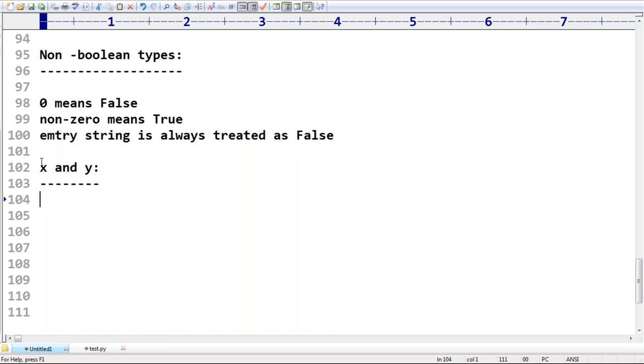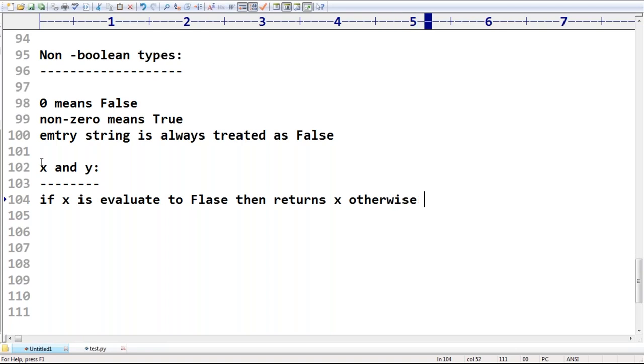If x evaluates to false, then it returns x. Otherwise, it returns y.